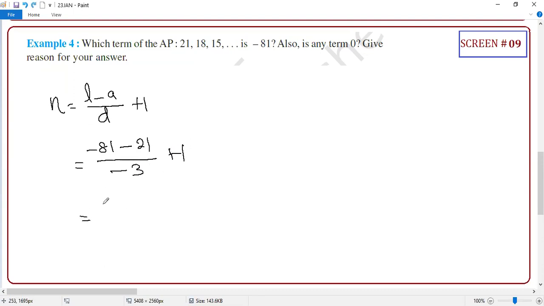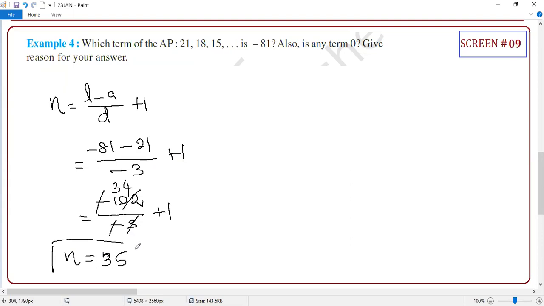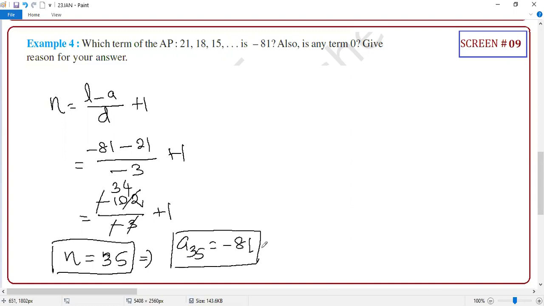What is the answer you will get? Minus 102 by minus 3. Now you can cancel minus minus, plus 1. Now 102 divided by 3, what is the answer, student? 34. 34 plus 1, the answer is 35. So what is the conclusion, student? N equal to 35 means your A35 is equal to minus 81. Yes or no, guys? Yes, sir. The 35th term is minus 81. The position, which term? A35.